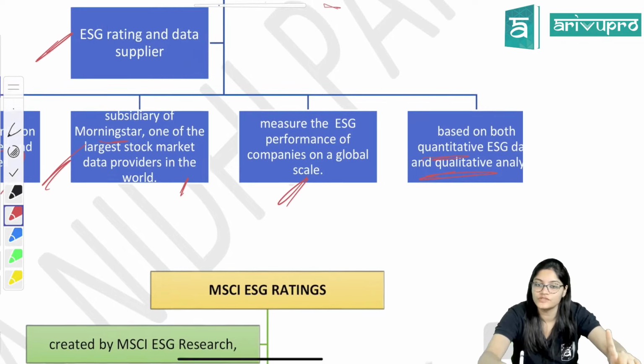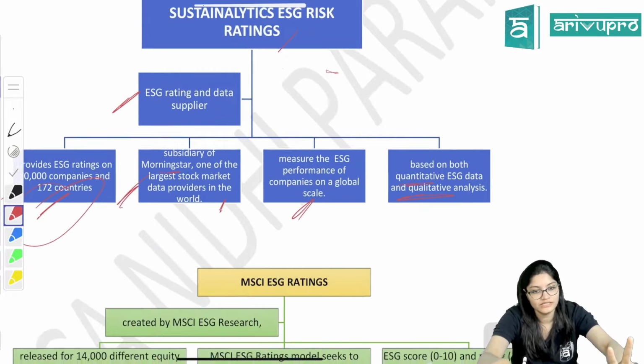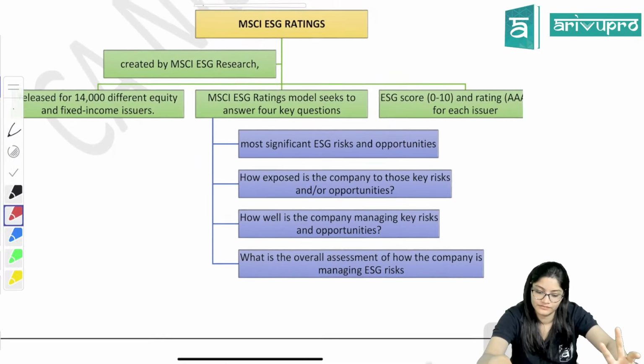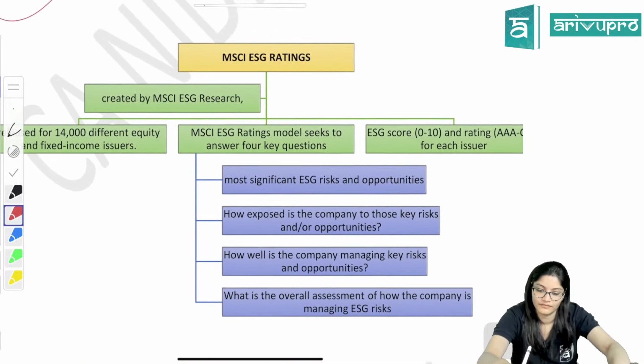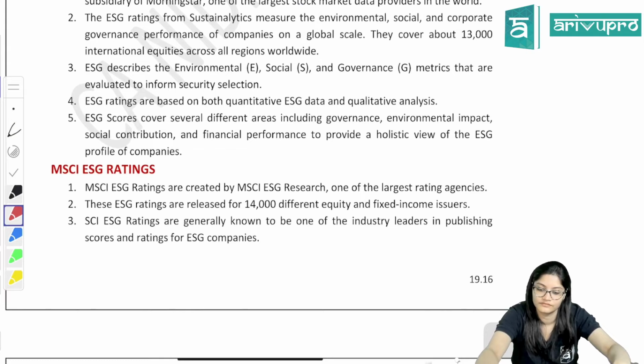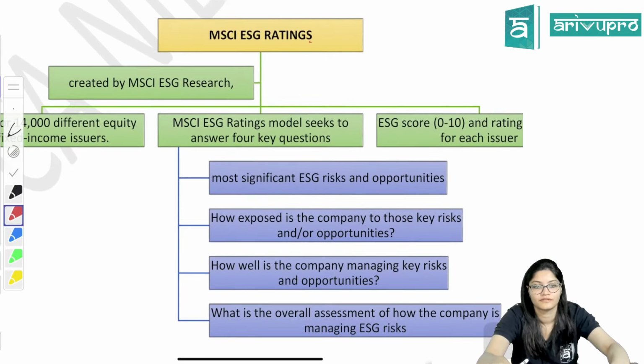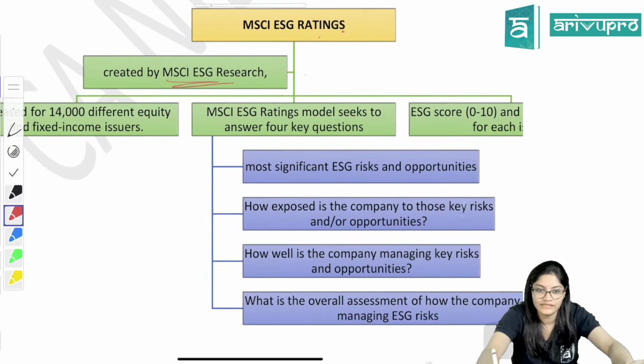Done. So first one was Dun and Bradstreet. Now Sustainalytics. Now the third one. Next. MSCI ESG ratings. ESG ratings created by MSCI ESG Research. That is why their ratings are there.